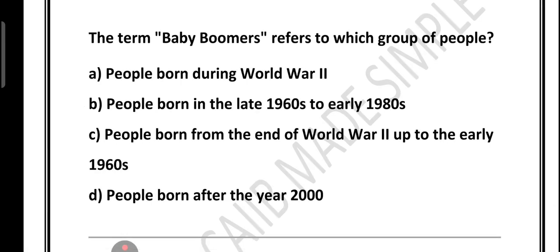Option D, it is also incorrect because people born after the year 2000 are generally called Gen X, sometimes post-millennial. They are completely different from baby boomers. So the correct answer to this question is option number C, right?